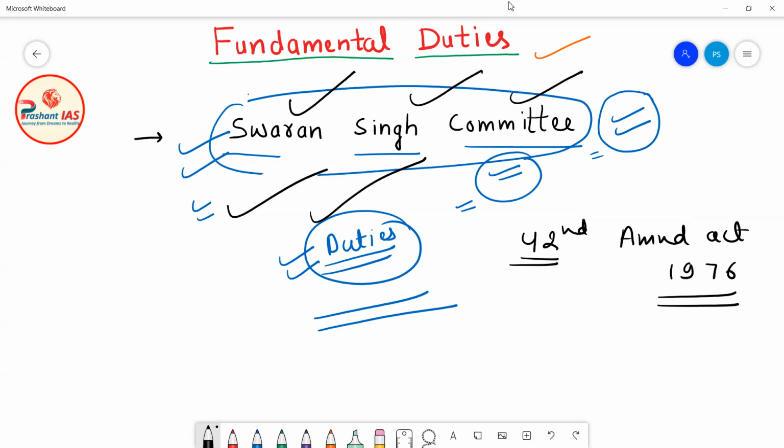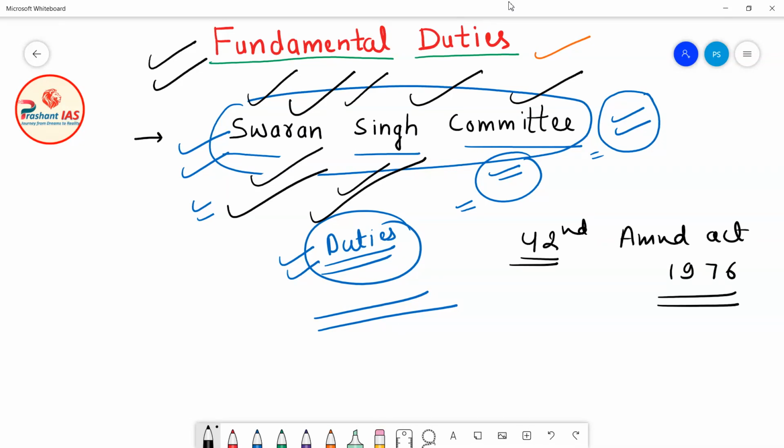So the Sardar Swarna Singh committee recommended that these duties must be added in the Constitution of India in the form of a separate chapter. For example, there is a dedicated chapter for fundamental rights. We all know that Part 3 of the Indian Constitution guarantees fundamental rights to the people of India. Similar to that, the committee recommended that there must be a dedicated part in the Constitution of India which gives these fundamental duties to the citizens.